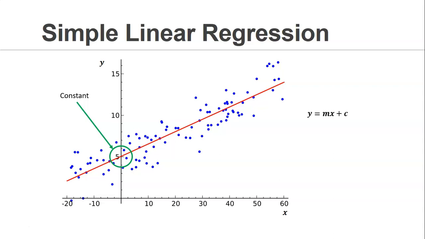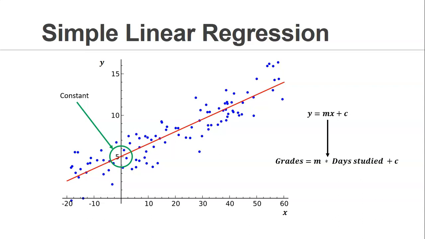Now let's take a very specific example. Let's say we have data available: the number of days a student studies, and based on that, how much grade he will obtain. If we want to model it with a very simple linear regression, we can use an equation where grades depend on the days an individual student studies, multiplied by our slope of the line plus c, and it will signify what his grade will be.